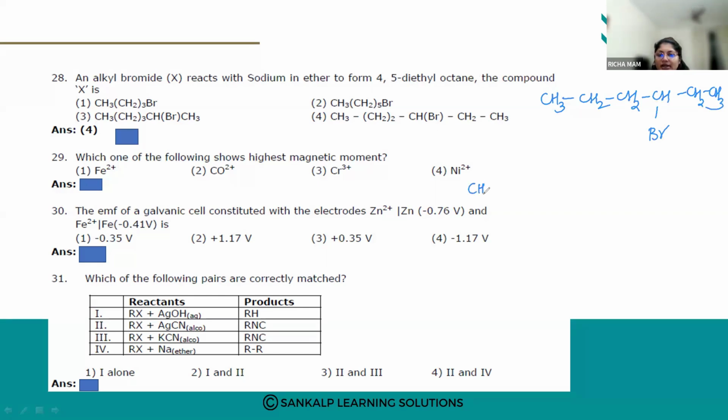Octane means how many carbon atoms? 1, 2, 3, 4, 5, 6, 7, and 8. So at the 4 and 5 positions, 1, 2, 3, 4, 5, what do I have? 4,5-diethyl.